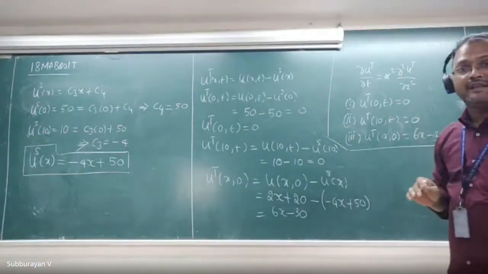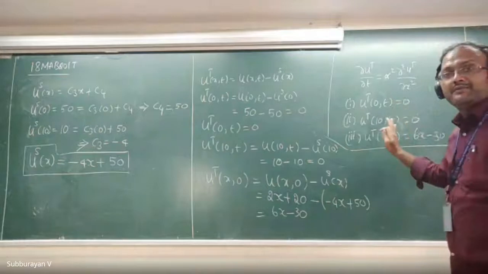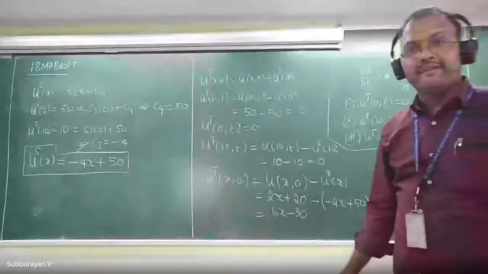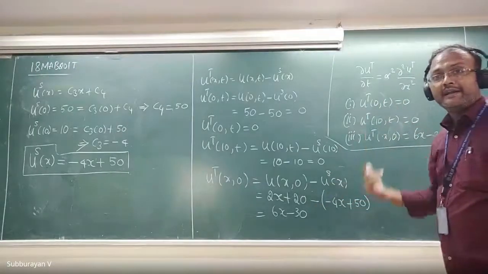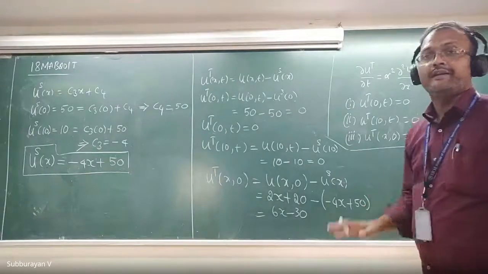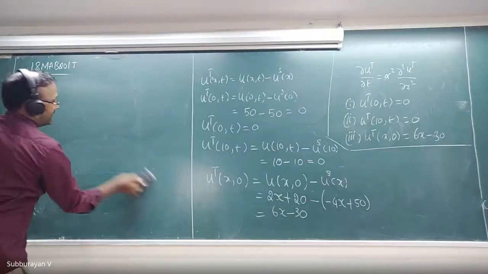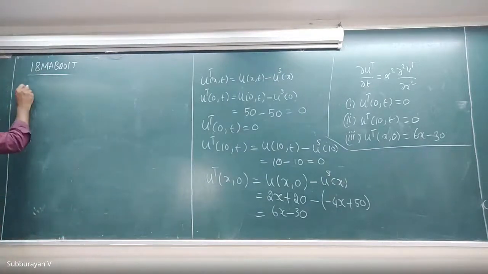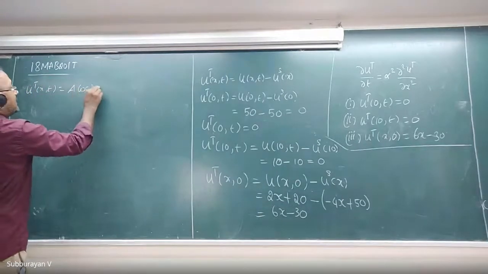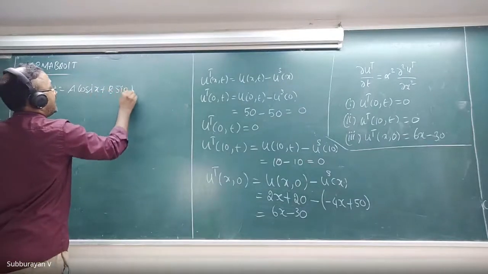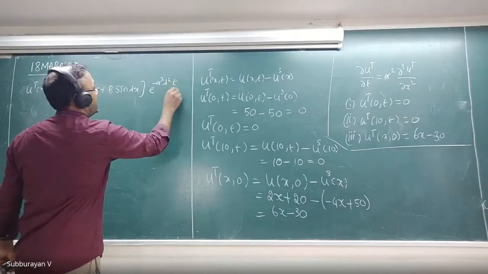This problem seems like the problem which you have seen earlier. Now apply the suitable solution, a cos lambda x plus b sin lambda x into e power minus alpha square lambda square t. Apply the conditions one by one and try to evaluate the arbitrary constants. Now tell me, what is a suitable solution here? Our ut of x comma t is equal to a cos lambda x plus b sin lambda x into e raised to minus alpha square lambda square t. Now I call this equation.